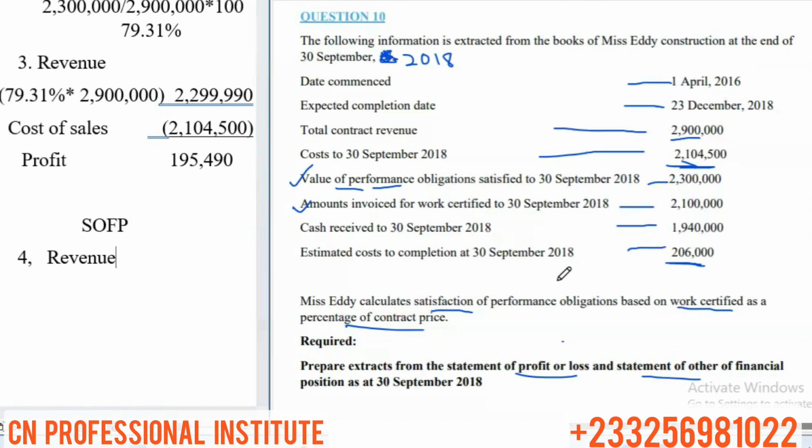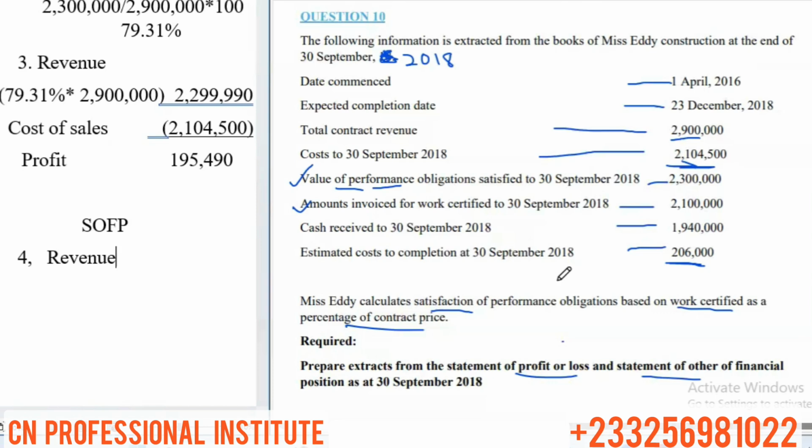So if we record revenue for the whole 79.31%, it's like we are recording revenue for the 2017 financial year as well as the 2018 financial year. Yes, that's what we are doing. Revenue is recognized based on the progress. Are you following? We are going to record revenue based on the progress, and this is the first time they are recording revenue.